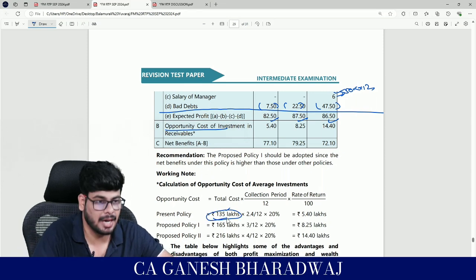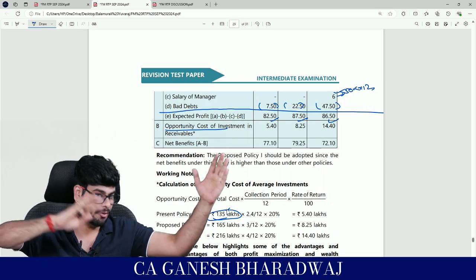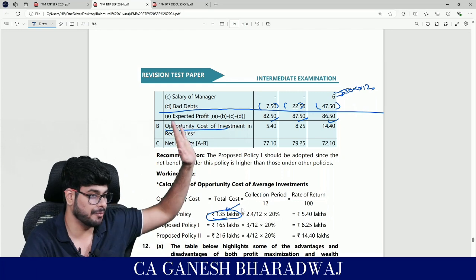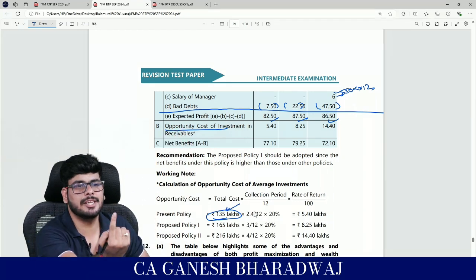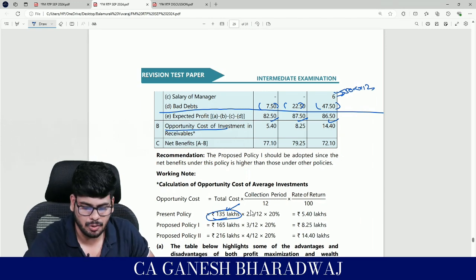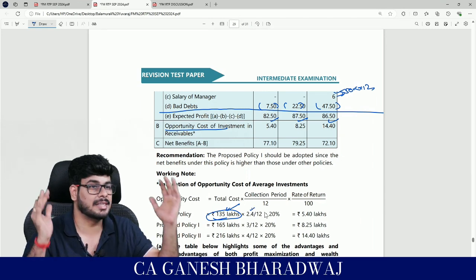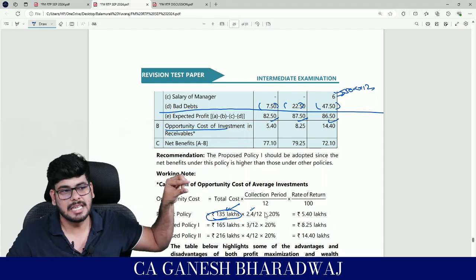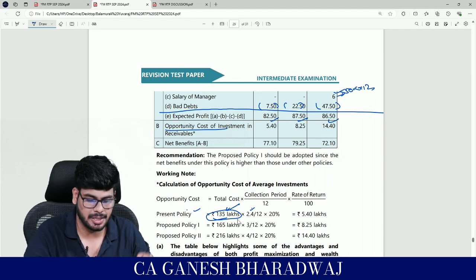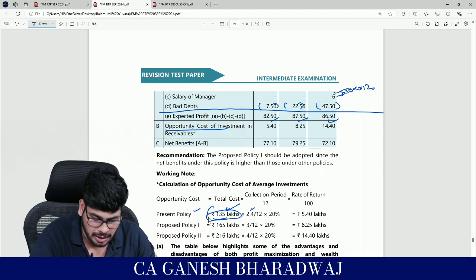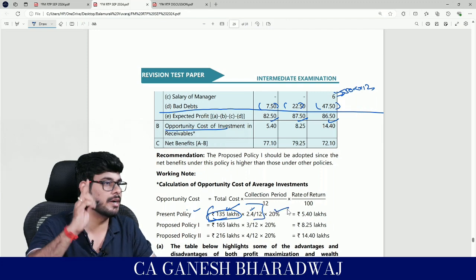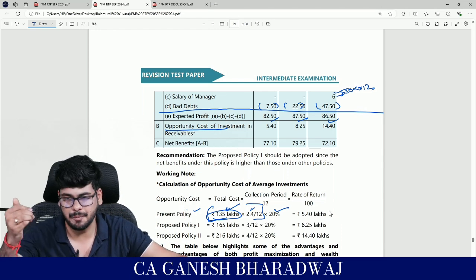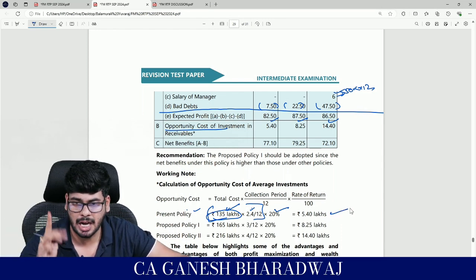So 135 lakhs is going to be the cost of sales, that is for the debtors, whatever cost is getting blocked. This is the cost for one full year. But I just need to fund my first cycle, correct? That is only 2.4. So 135 into 2.4 by 12, that is the total amount of funds blocked because of receivables. Are you clear with this? For the receivables line item alone, for the first policy, this is the amount that gets blocked, and on that I am paying a cost of 20%. Are you clear with this? So on the first alternative, what is going to be my opportunity cost? 5.4 lakhs. Are you clear with this, guys?